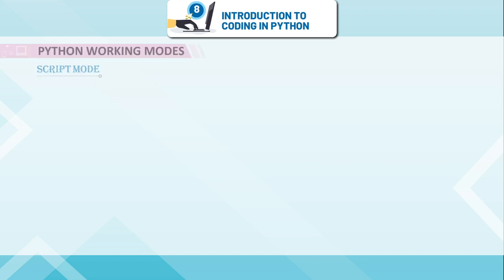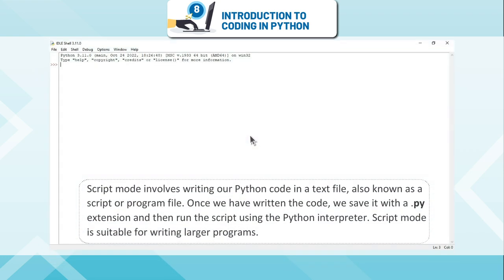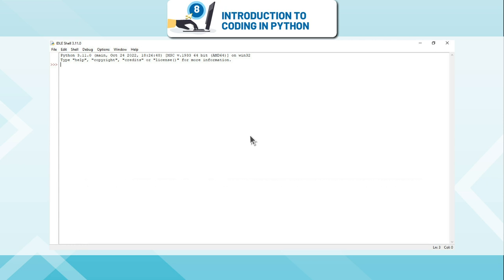Script mode. Script mode involves writing our Python code in a text file, also known as a script or program file. Once we have written the code, we save it with a .py extension and then run the script using the Python interpreter. Script mode is suitable for writing larger programs.